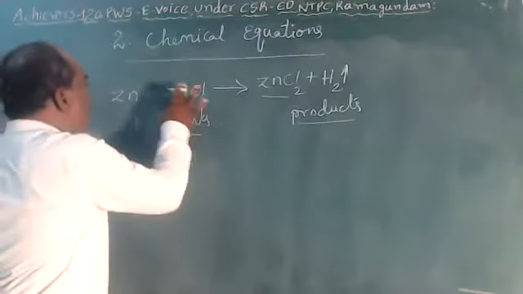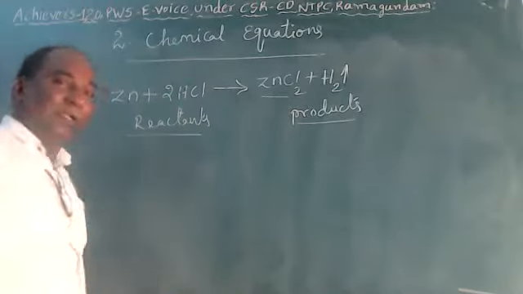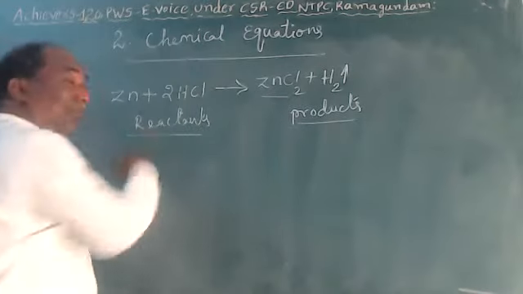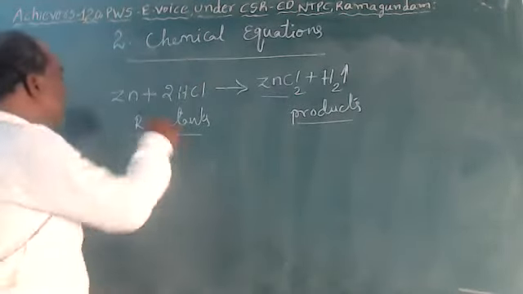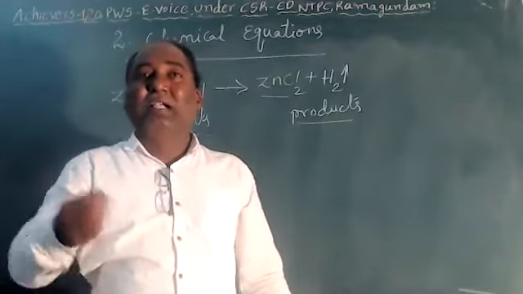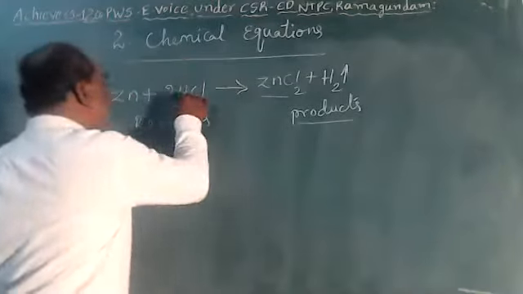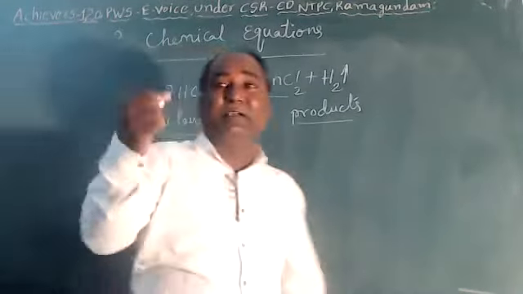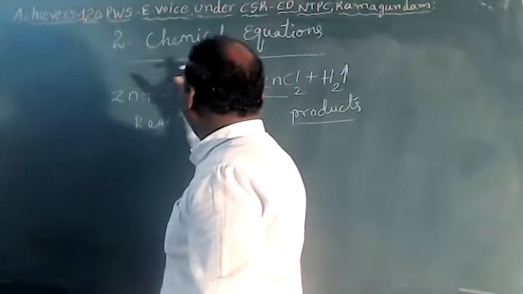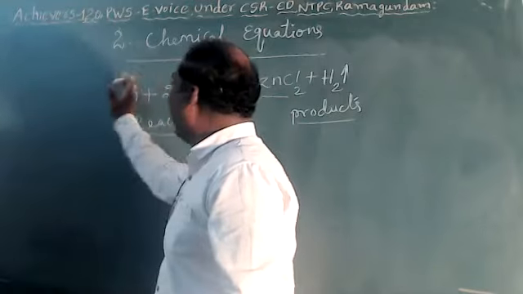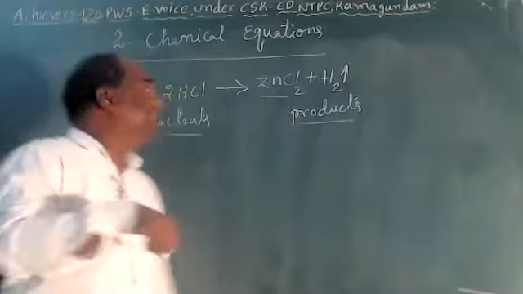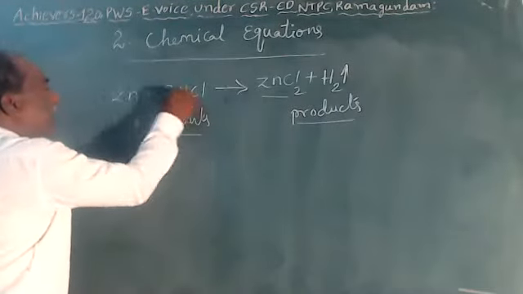The substances on the left side of the arrow symbol are called reactants. Or, the substance which undergoes the chemical change is called a reactant. We can give different kinds of definition, children. Reactants are the substances on the left side of the arrow symbol, or the substances which undergo the chemical change. Here zinc and hydrochloric acid undergo the chemical change.